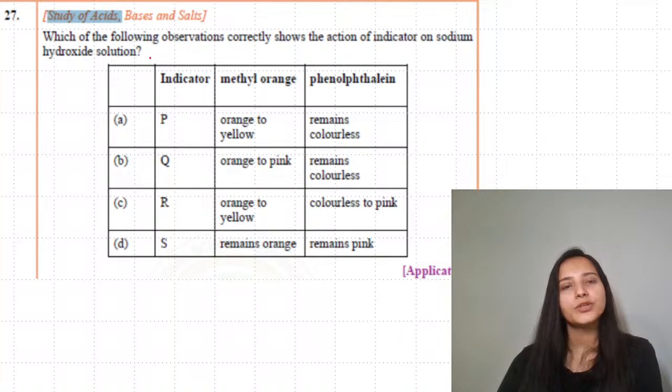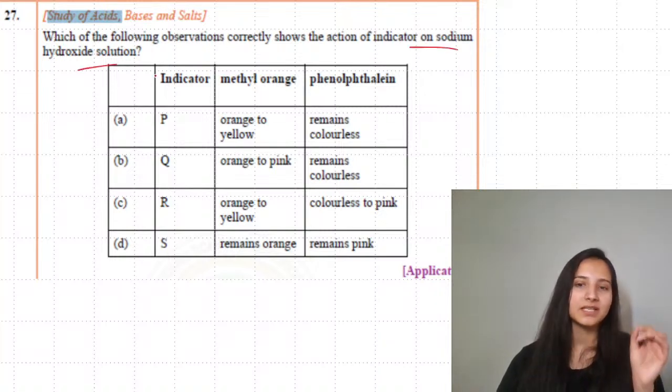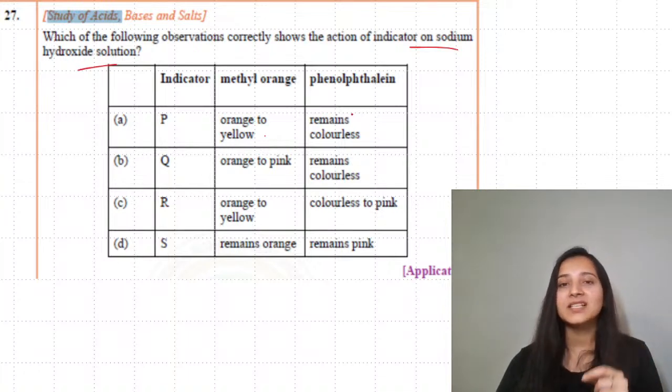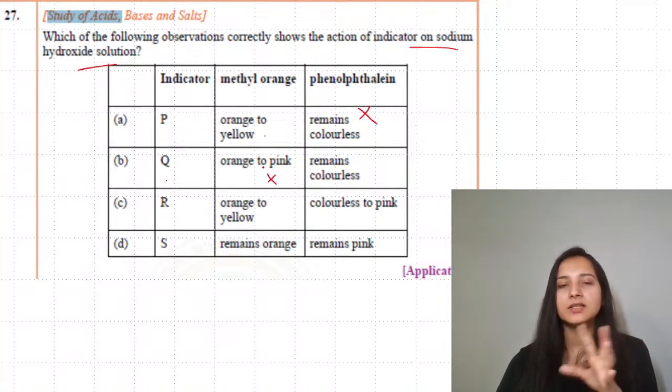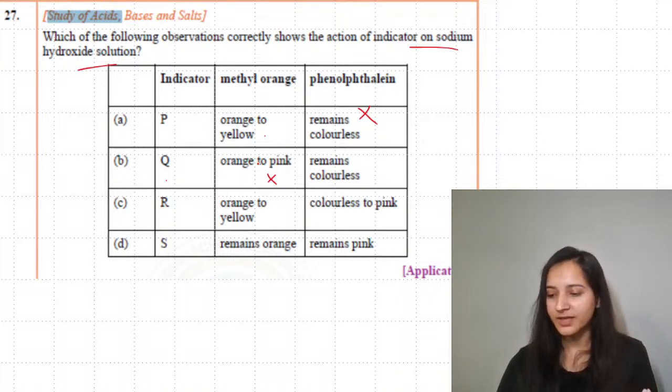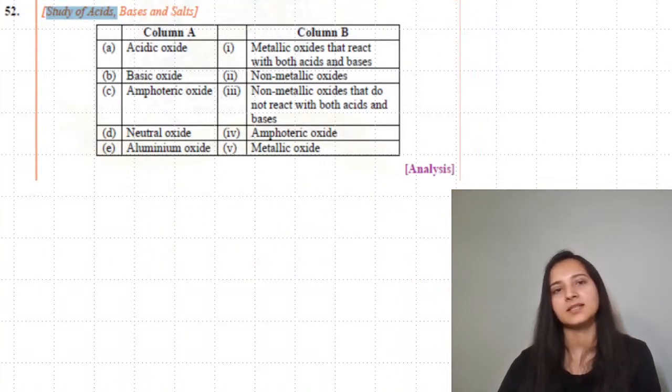Next question. Which of the following observations correctly shows the action of indicator on sodium hydroxide? Sodium hydroxide is a basic substance. Methyl orange, orange to yellow is fine. Remains colorless is wrong. It should turn pink. Q, orange to pink, is wrong because orange to pink is for acids, even though it should be red, but orange to pink for acids. Remains colorless is next; moving towards orange to yellow is fine, colorless to pink is fine. So C is going to be your answer.